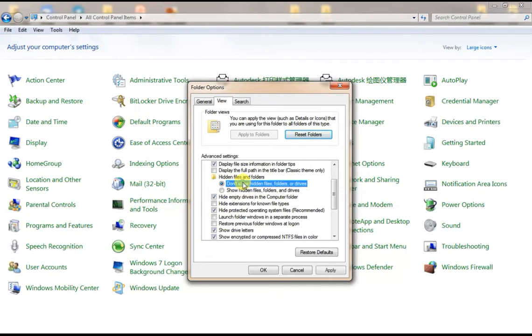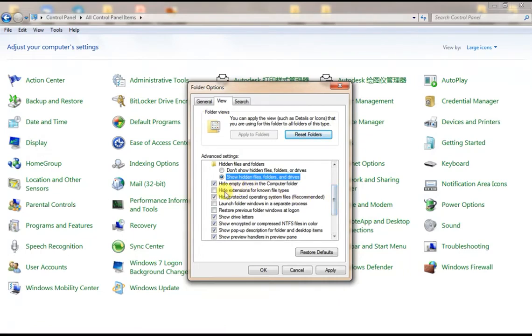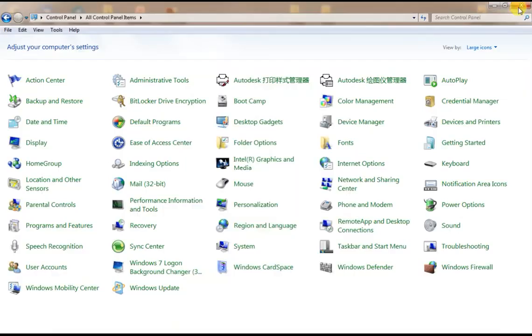First of all, it's probably showing something like this, and then you change it from don't show to show, and when you scroll down, you will see this hide extensions for known file types, which is probably checked. So make sure you have unchecked it. Again, we uncheck hide extensions for known file types, and we select show hidden files, folders and drives, and then we click apply, click OK, and then you go back.